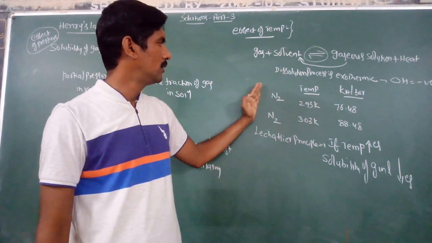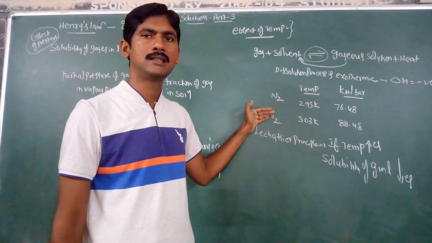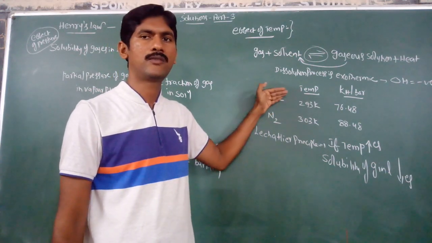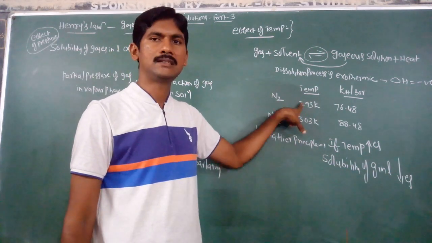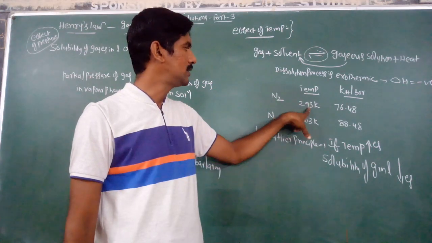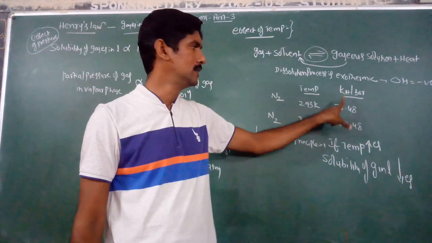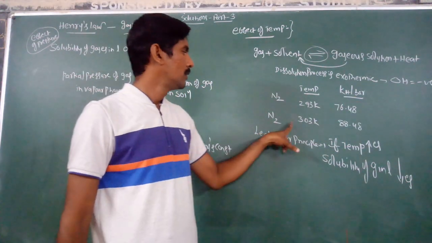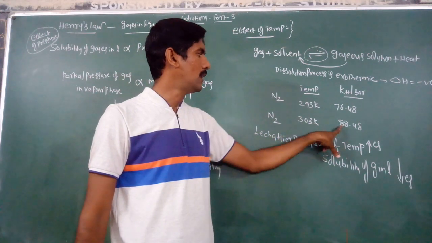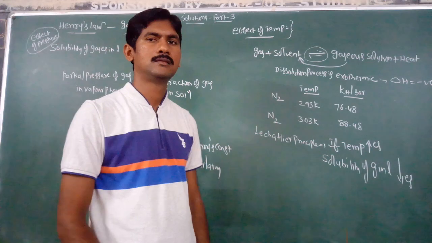For example, consider the dissolution of nitrogen gas in water at two different temperatures. At 293 Kelvin, the value of Henry's constant Kh is 76.48 bar. At 303 Kelvin, the value of Kh is 88.48.